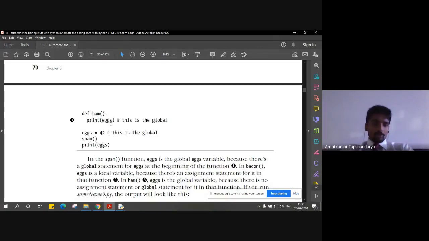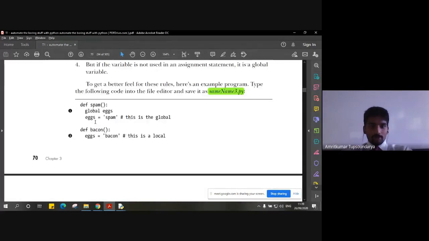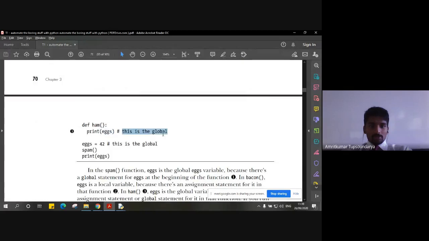Now we have one more function called ham, and in that we are just printing the value of the variable x, right? So this will by default take the global variable, because there is no local variable inside the function ham. And what is the global variable value of x? It is 42. So when we call this function ham, the value that we should get is 42.